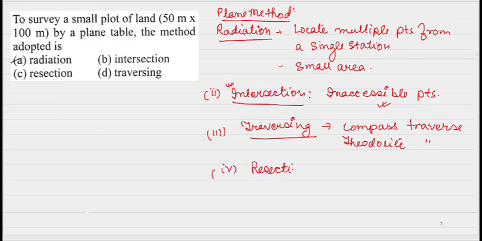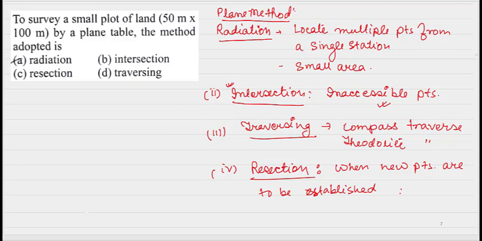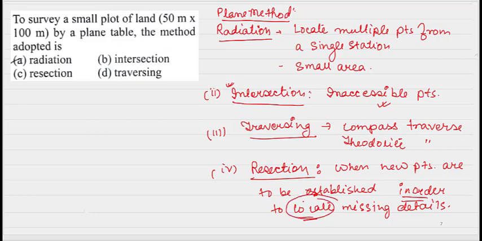The resection method. Resection method is used when new points are to be established in order to locate missing details, যেটা আমি কিছুমান missing details আকো এবাৰ ৰিডিং লৈ যোৱাৰ পিছত যেটা আমি আকো ফিল্ডত আহি যেটা missing details to বিচাৰিব লাগিব, then we will go for resection method. So for this question the correct option will be radiation method.